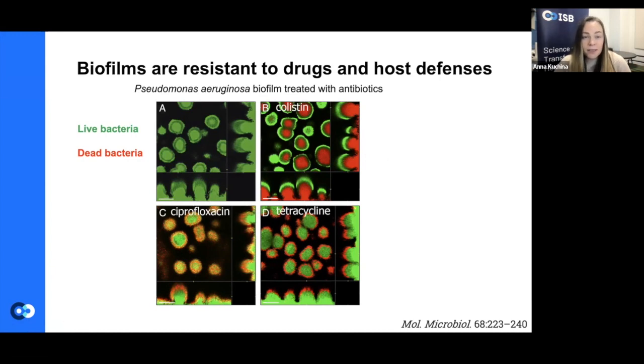And so you can see that if we don't treat the biofilm, all of the bacteria are mostly live, but when we treat it with 3 different antibiotics, which are actually quite commonly used in the clinic to treat this type of infection, we see that some of the cells are dead, but then there's also a lot of the green cells still left, and they're located in different spatial locations across the biofilm for different drugs. None of them can actually eliminate the infection completely.